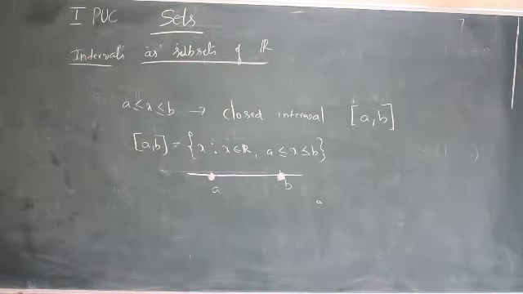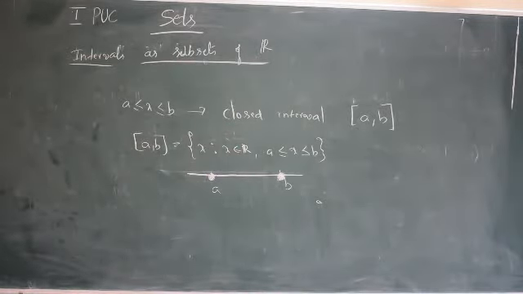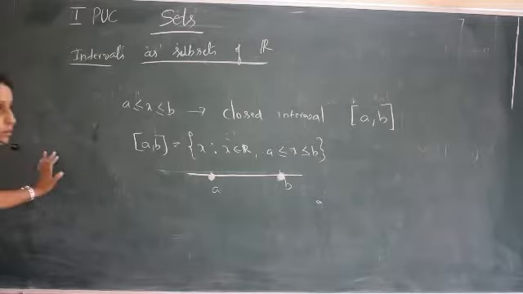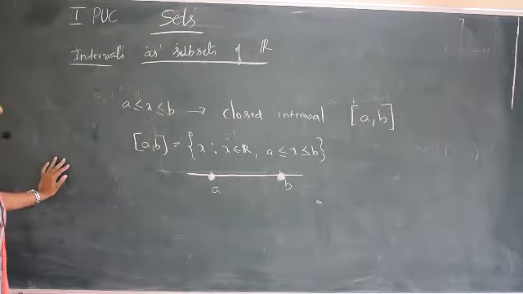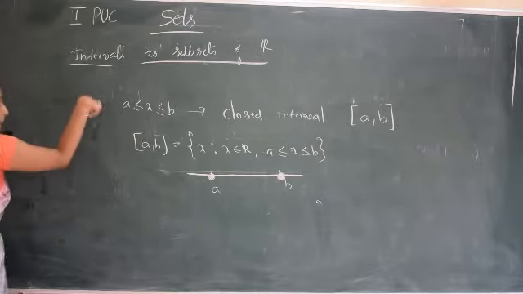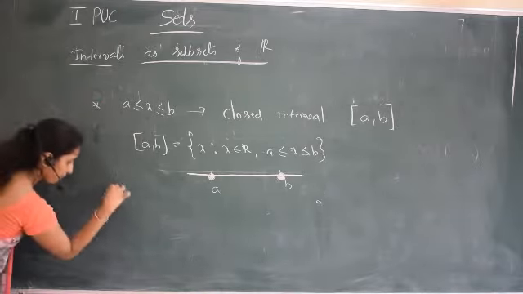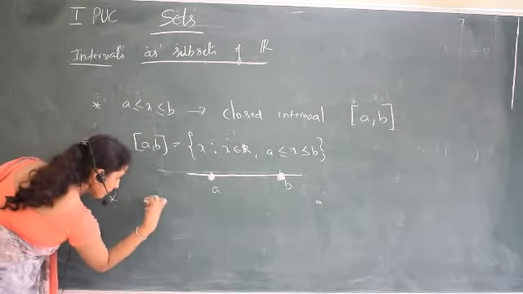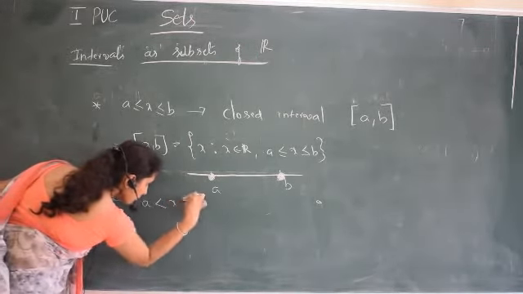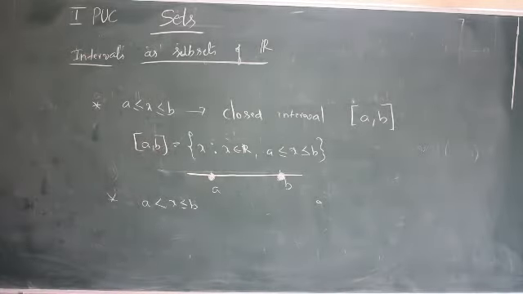We have learned about the open interval and the closed interval. The other two intervals are half open and half closed, which means one side is open and one side is closed. So, half open interval: A and B are any two real numbers such that A is less than B. Then there exists an x such that A is less than x less than or equal to B, called the half open interval.